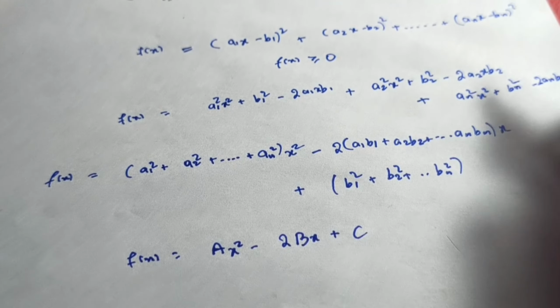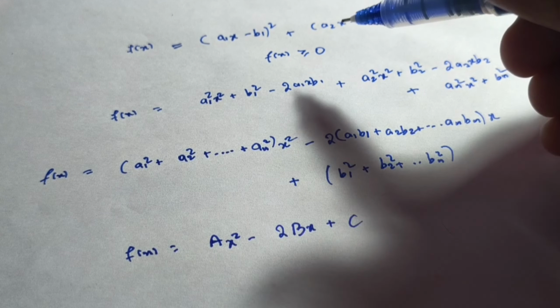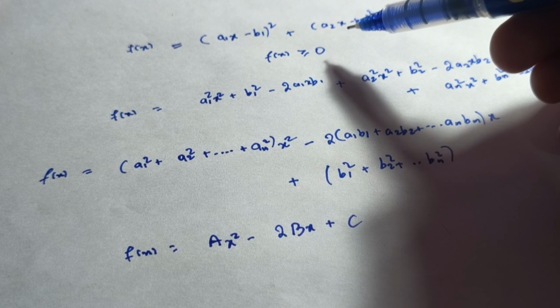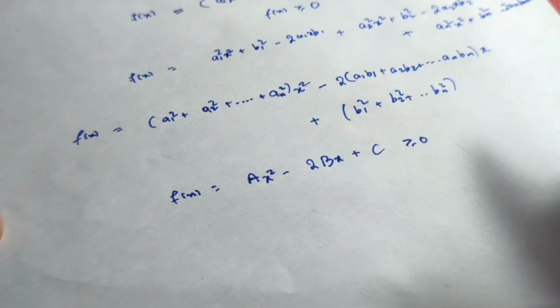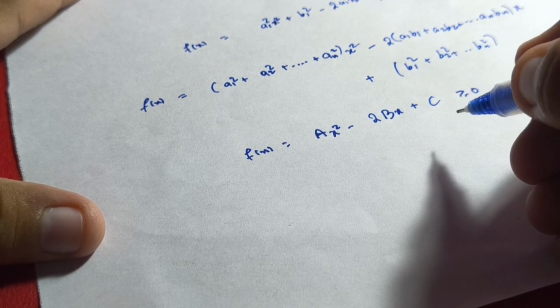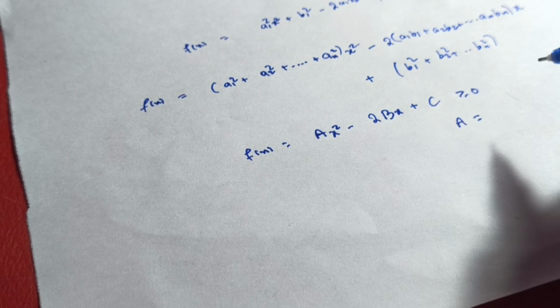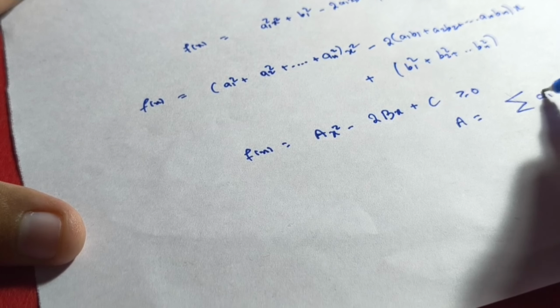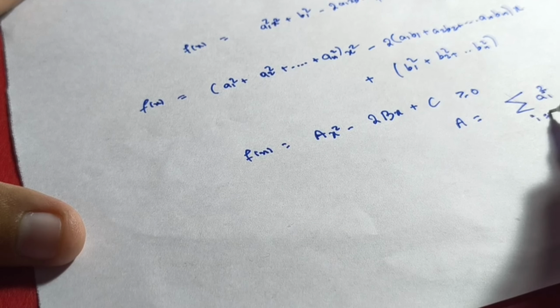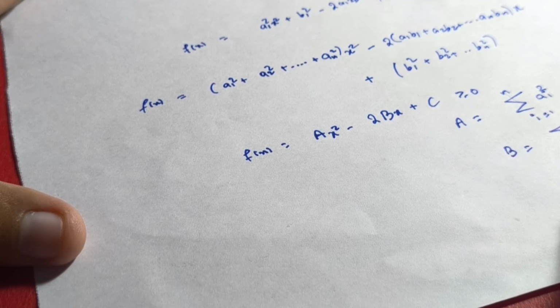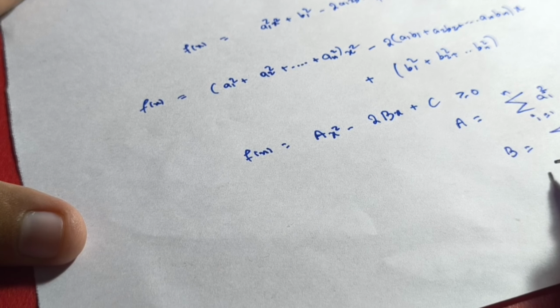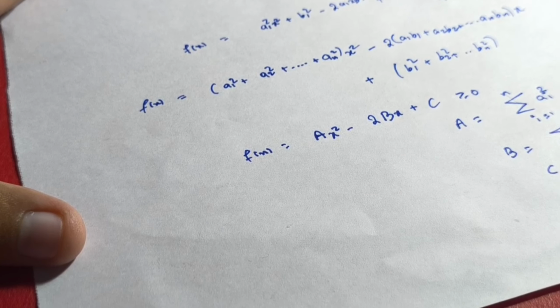As we already saw, our assumed function is always greater than or equal to 0. So I can say that this whole thing will be greater than or equal to 0. Let me write what we have called A. So A is here the summation of ai square, where i varies from 1 to n. B is the summation of ai bi, and C is the summation of bi square. And okay, so we are on the next page, and this is what we got earlier.